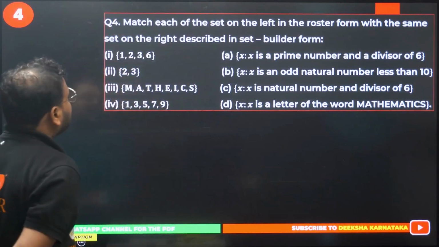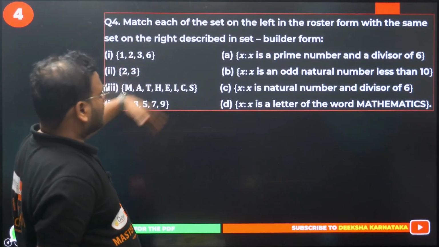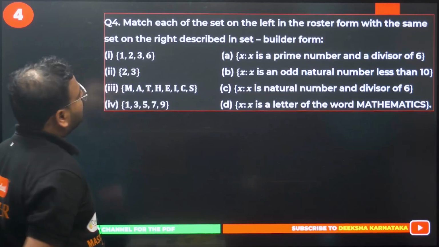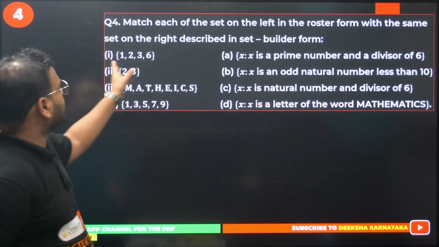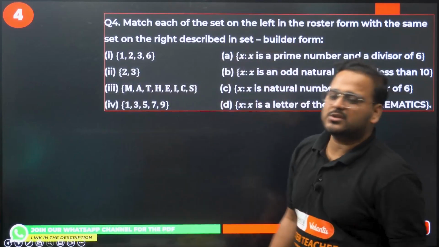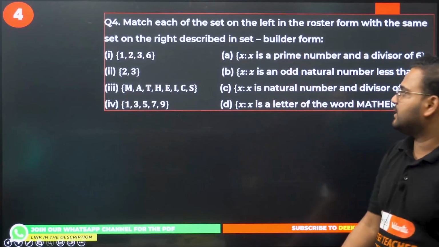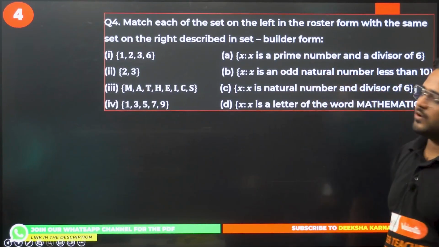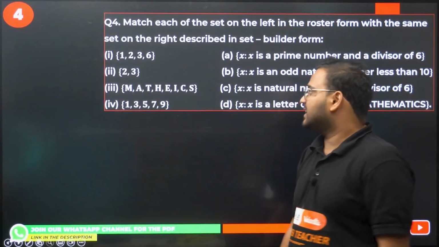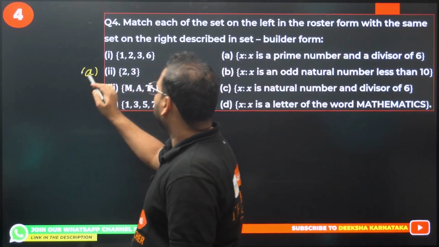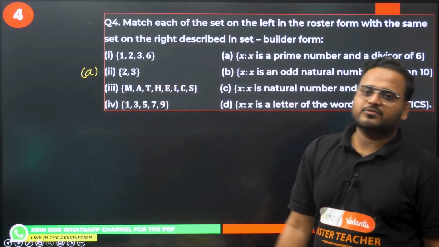So we have to match each of the sets. Basically we have this column and this column, and we're going to match them. We have roster and set builder form, 1, 2, 3, 6. Which one is correct? It is easier to understand from this side, the set builder form. X is a prime number and divisor of 6. For 2 we have option A. Prime number and divisor of 6, option A is correct.